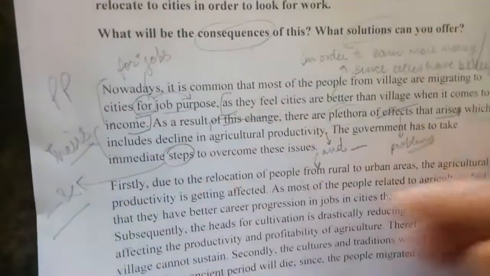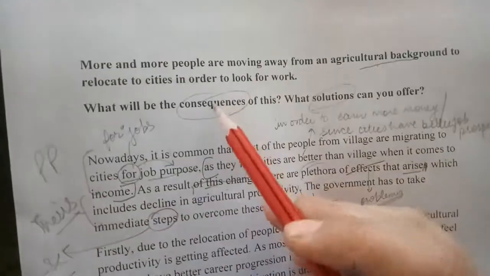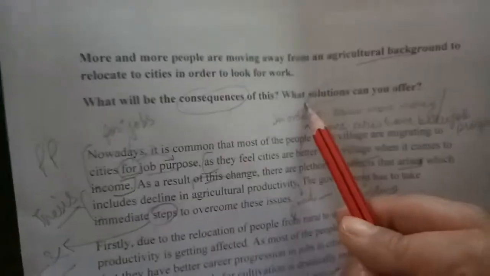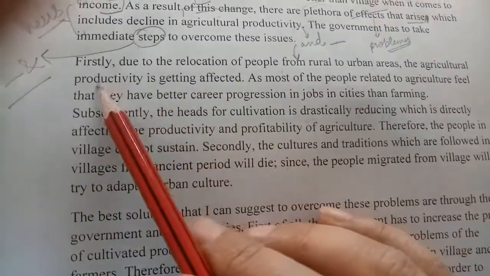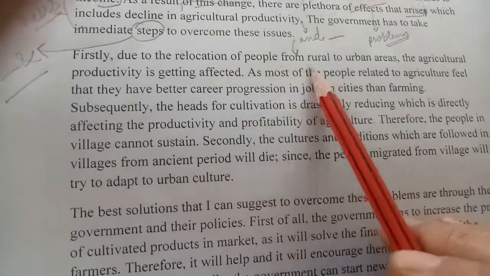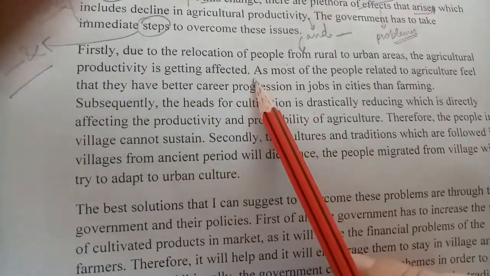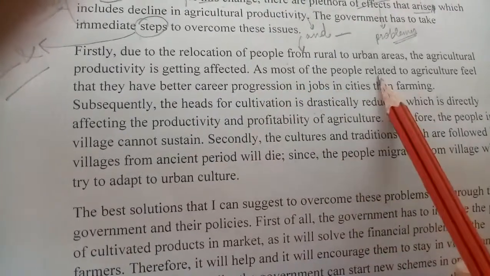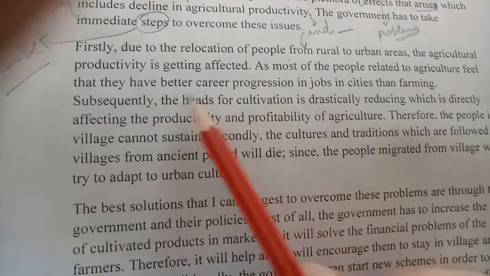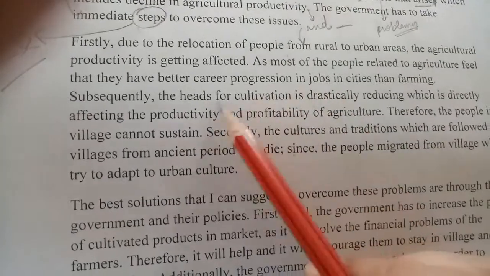Now, the thesis statement includes the answer to both the questions which are asked in your writing task 2. Now, firstly, due to the relocation of people from rural to urban areas, the agriculture productivity is getting affected. As most of the people related to agriculture feel that they have better career progression in jobs.